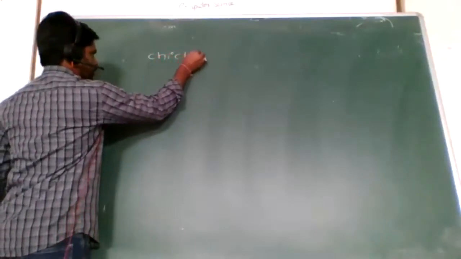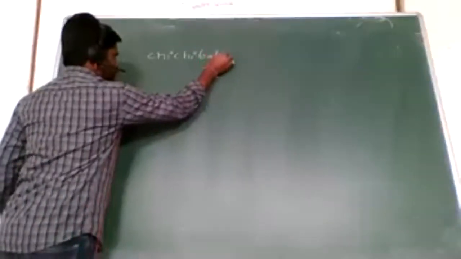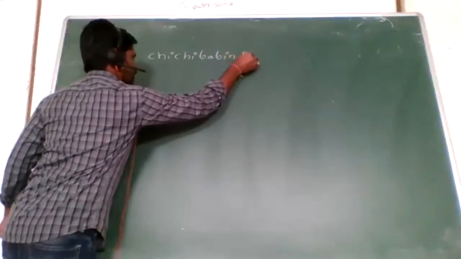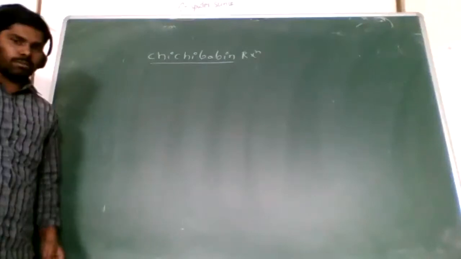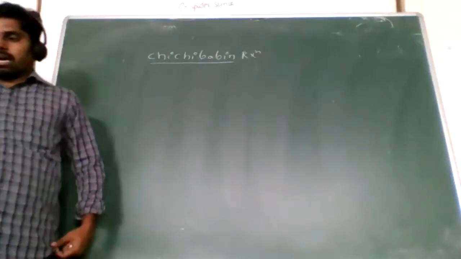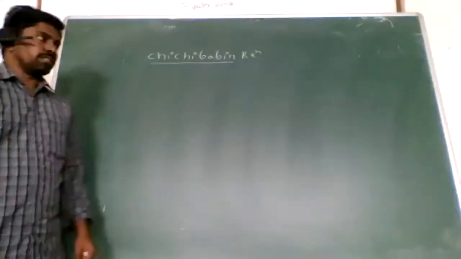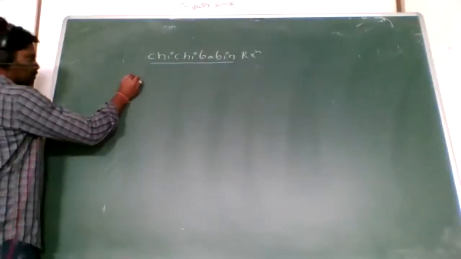So next one is the Chichi-Bobbin reaction. Look at here, Chichi-Bobbin reaction. So what is the meaning of Chichi-Bobbin reaction? The Chichi-Bobbin reaction means amination of pyridine.